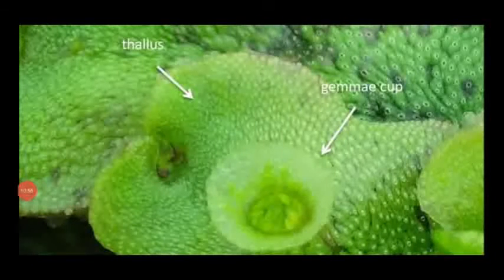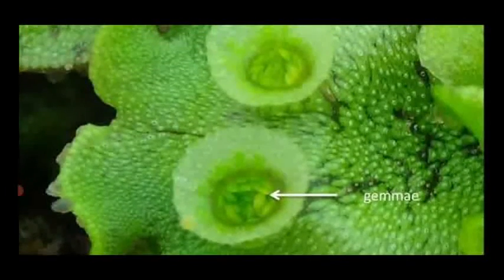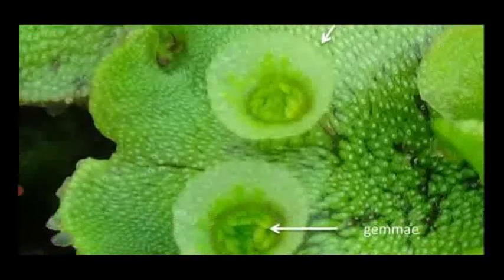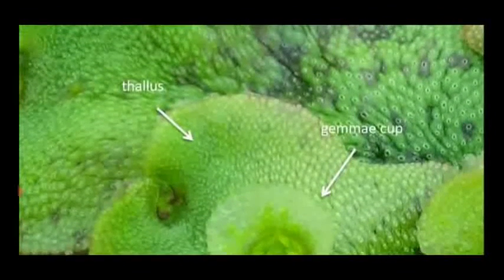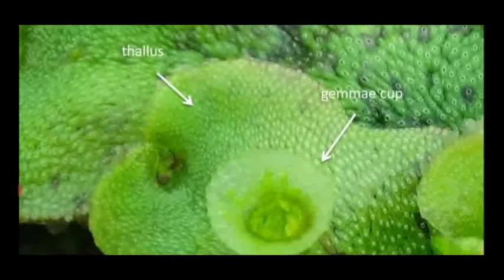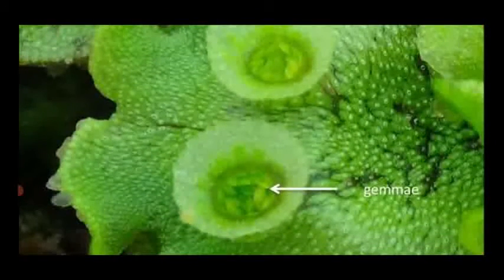Dear students, this is another structure of the thallus, which is showing the vegetative reproductive organ known as gemma cup. On the inner side of the cup there are gemmae. During favorable conditions, the gemmae fall on the thalli and develop into a new individual. That is said to be vegetative reproduction.